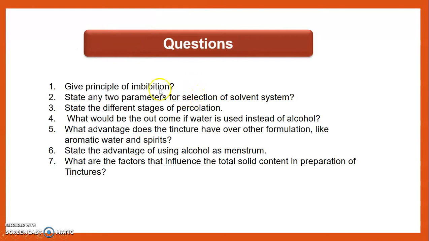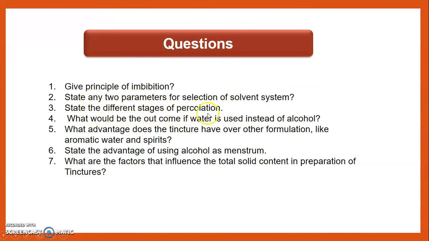Then in the question answer session: give the principle of imbibition. Imbibition means to moisturize the drug by applying the alcohol to get more and more content. Then state any two parameters for selection of the solvent system. Your solvent should easily penetrate, and it should be easily miscible with your drugs also.